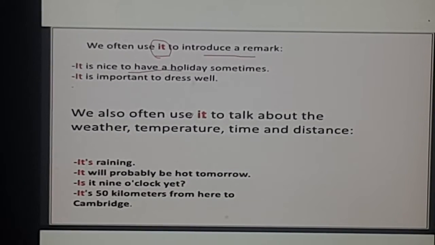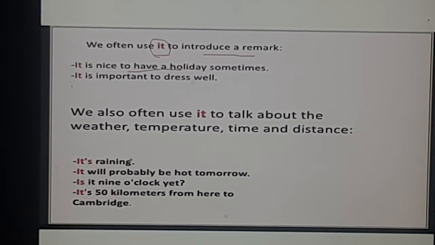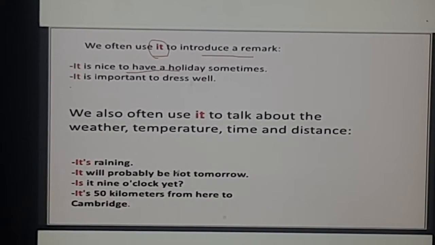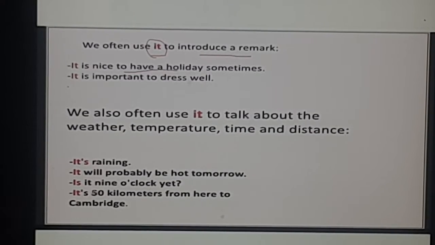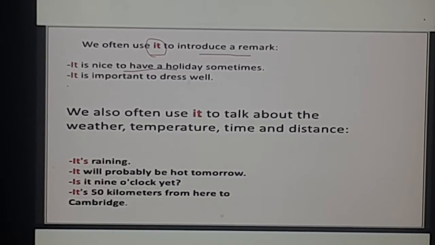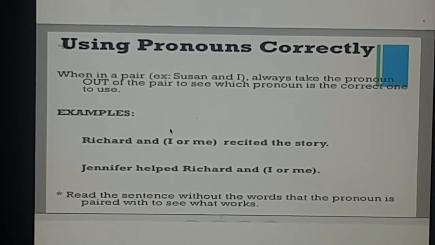We also often use it to talk about the weather, temperature, time and distance. It's raining. It will probably be hot tomorrow. It's 9 o'clock. It's 50 kilometers from here to Cambridge. So here it can be used to talk about weather, temperature, time and distance. See the uses of it.